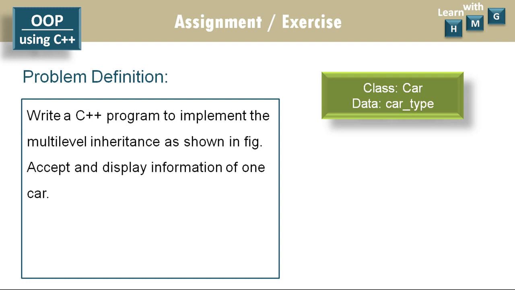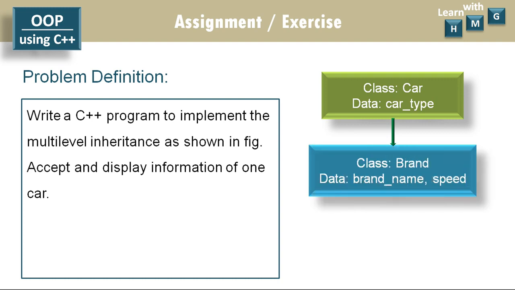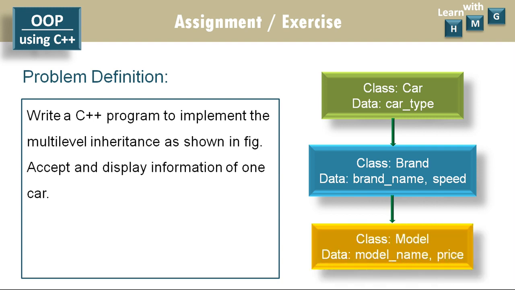The name of the class is car. The one data member is car type. Then from this car class, you have to derive another class. The name of the class is brand, which has 2 data members, brand name and speed of car. From this brand class, again you have to derive the model class, and in this model class there are 2 data members, model name and price. So this is the information of a car, that is the type of car, brand name of car, speed of car, model name of car and price of car.